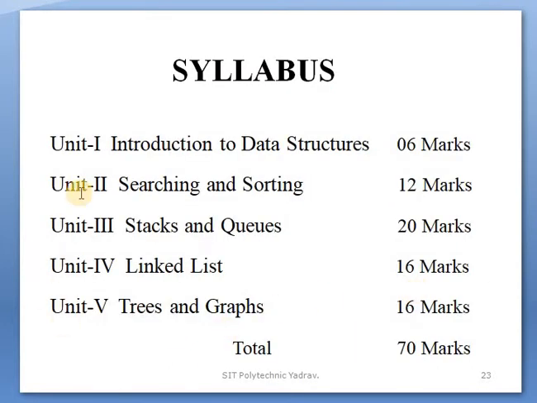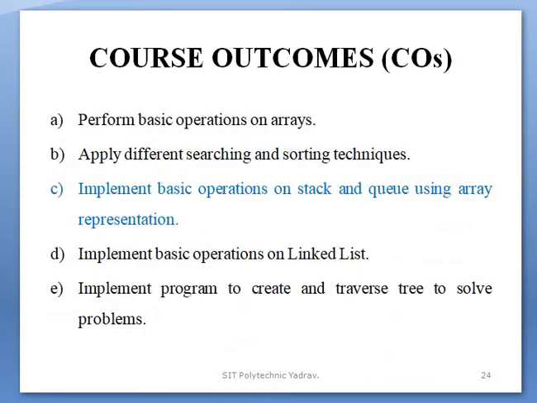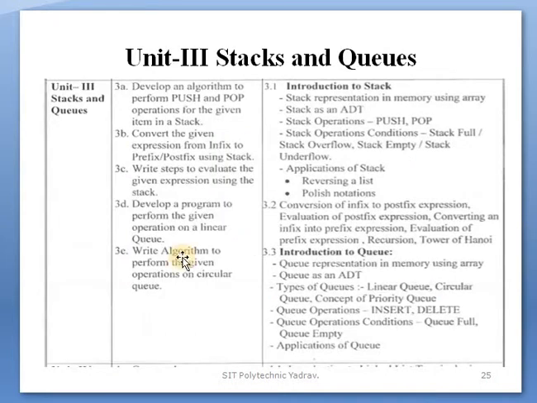Here is the syllabus for our course. There are 5 units and their marks allocation. Course outcomes: after the completion of unit number 3, the student will be able to implement basic operations on stack and queue using array representation. This is the syllabus of unit number 3, stacks and queue.